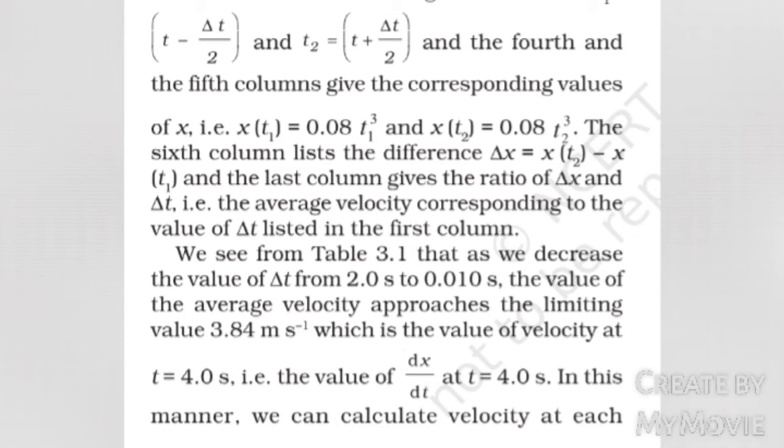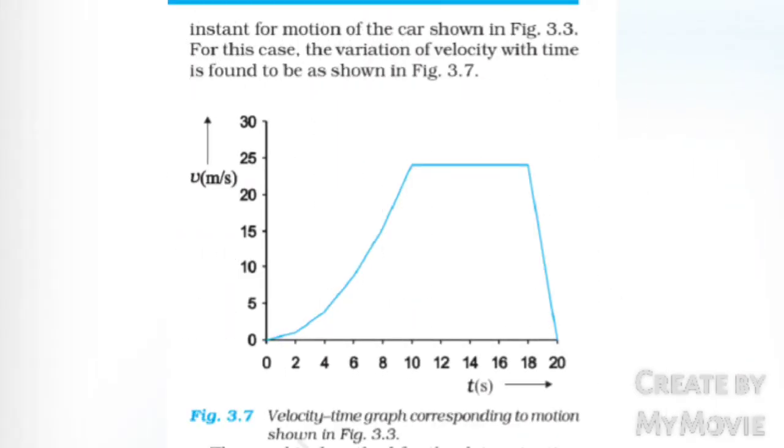We see from table 3.1 that as we decrease the value of delta t from 2 seconds to 0.01 second, the value of average velocity approaches the limiting value 3.84 meter per second, which is the value of velocity at t equals 4 seconds, that is the value of delta x by delta t at t equals 4 seconds. In this manner, we can calculate velocity at each instant for the motion of the car shown in figure 3.3. For this case, the variation of velocity with time is found to be as shown in figure 3.7. Figure 3.7, velocity time graph corresponding to the motion shown in figure 3.3.